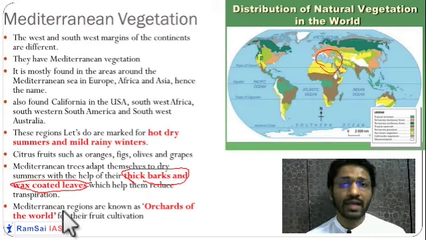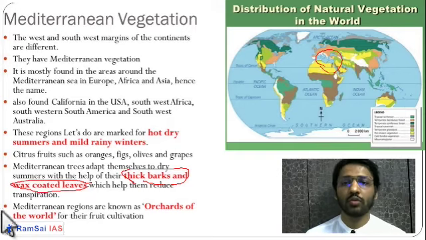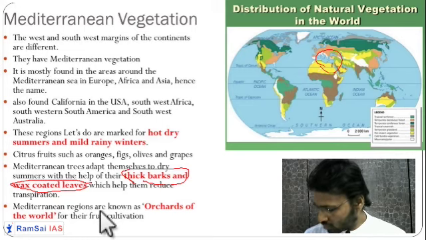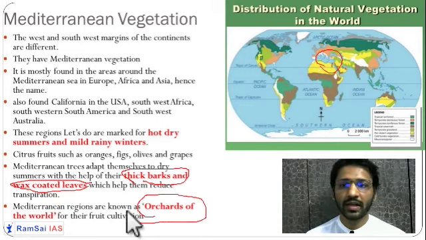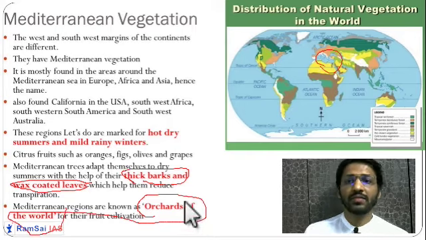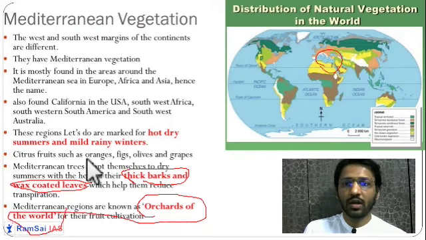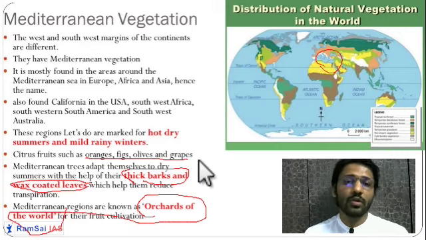Since this is a unique type of climate, it grows a large amount of fruits. So they are known as the orchards of the world. Specifically, citrus fruits are grown over here, like olives, figs, oranges. These types of fruits are grown in this region. Most of the very high quality oranges are grown over here.